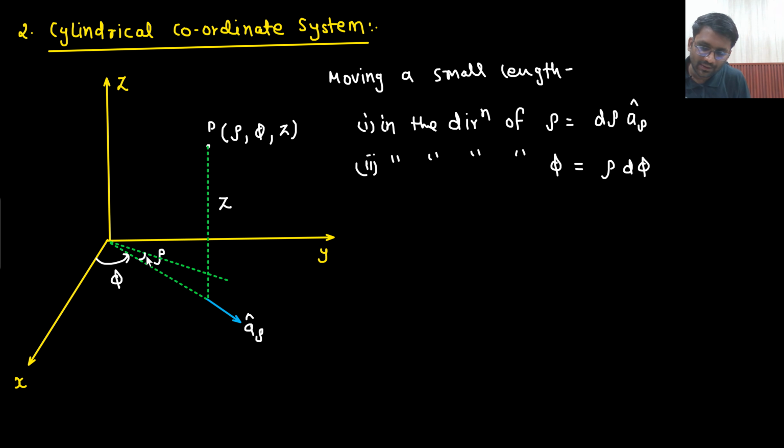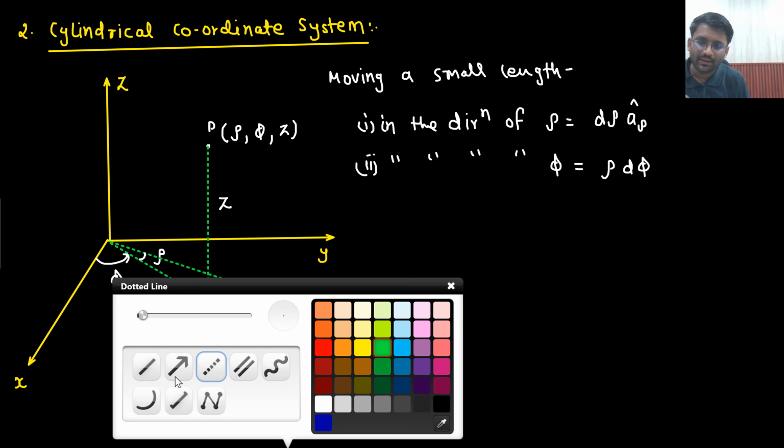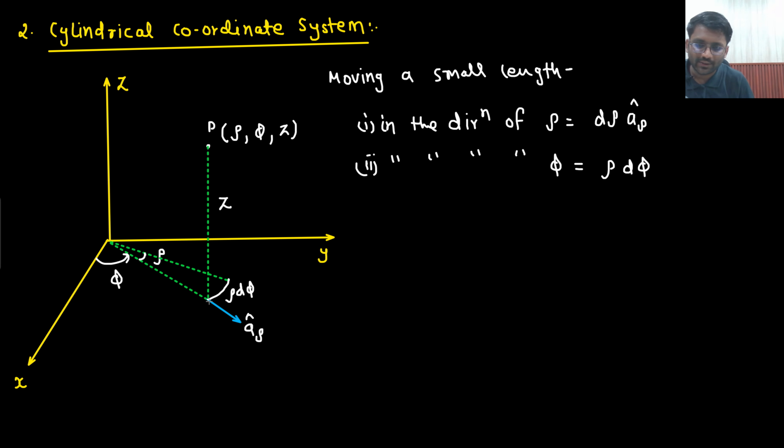This angle will be d phi, so I am moving a length of rho d phi. In which direction am I moving? I am moving in this direction, no? If I take the tangential component, it will be somewhat like this. So this will be your a phi cap direction: rho d phi a phi cap. That means you are moving in the direction of phi.